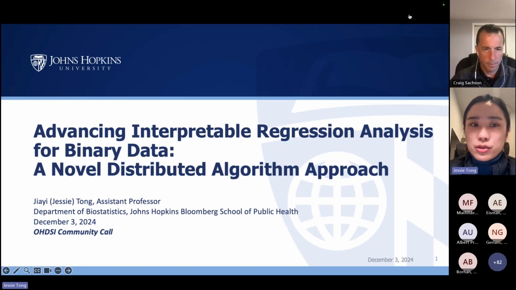Today I'm going to introduce a recent publication related to advancing interpretable regression analysis for binary data. In this work, we introduce a novel distributed algorithm approach.